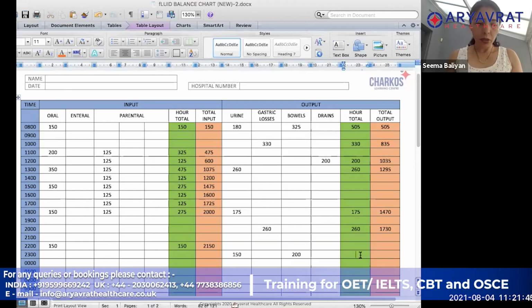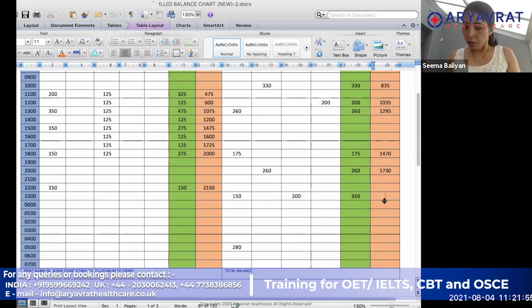Then it is going to be 350, and 1730 added to 350 is going to be 2080. And then over here it is 280, and I add 280 over here, so 2360. So in this one, you will see that my input was 2150 and the output is 2360.